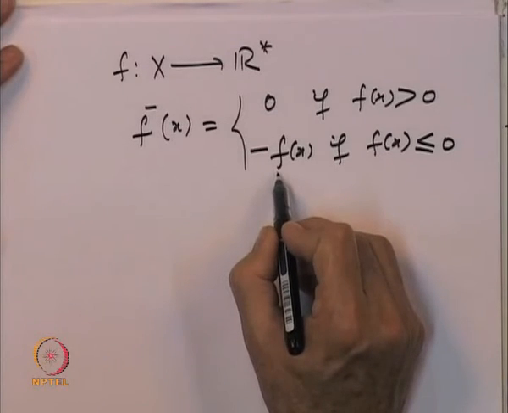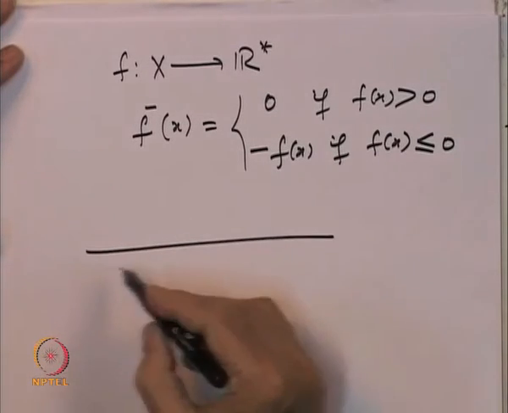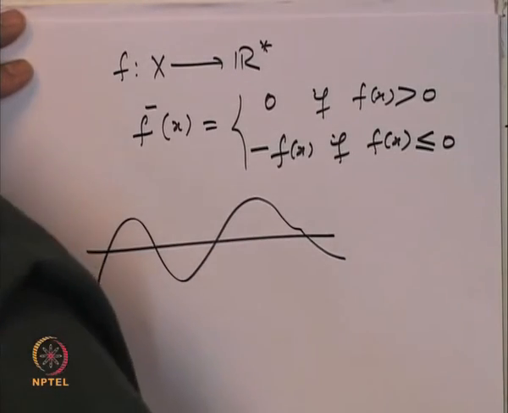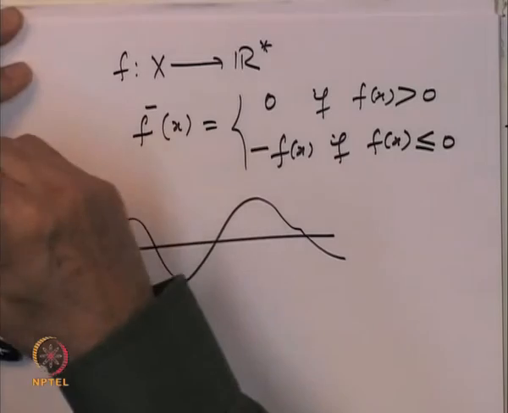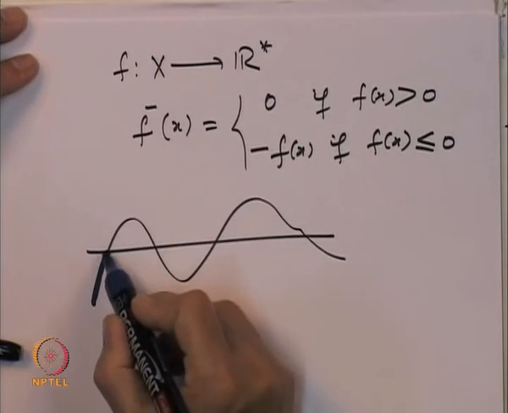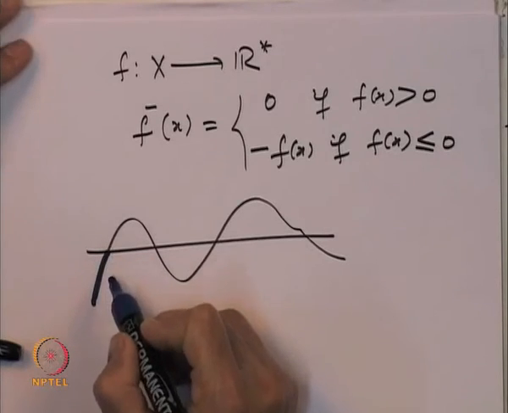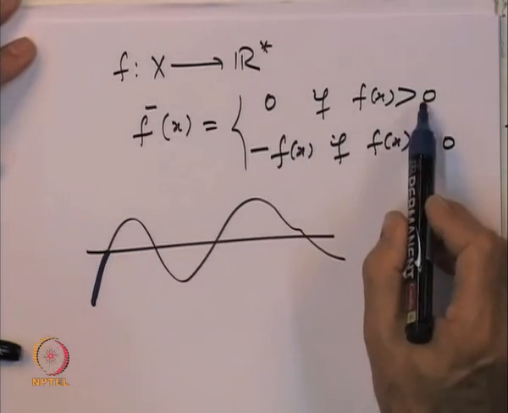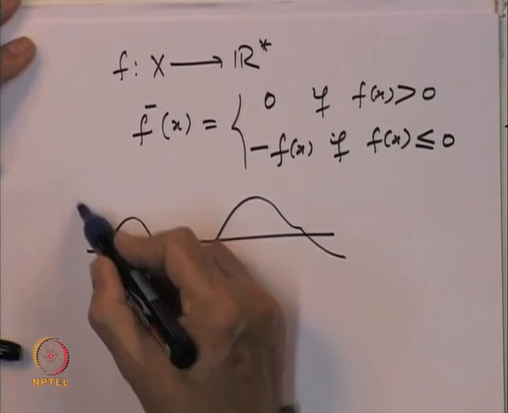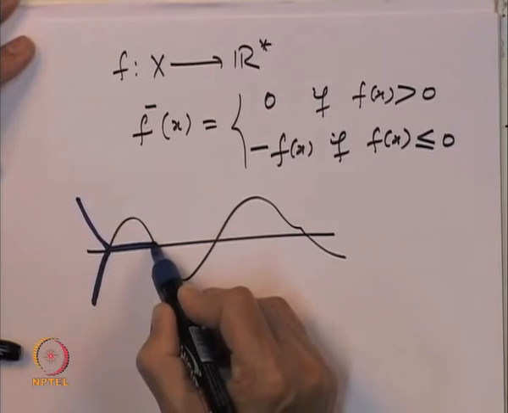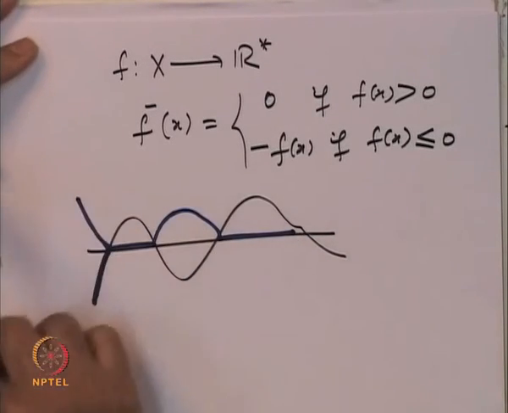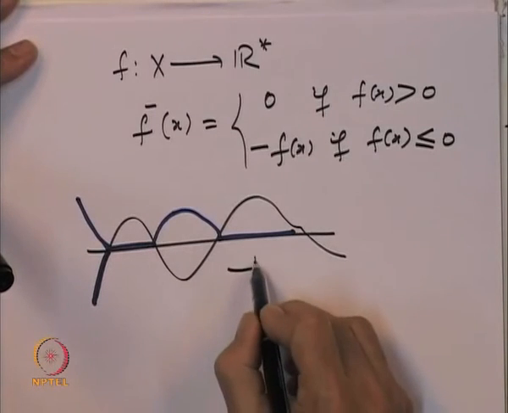So if this is the graph of the function, on the positive part we keep it at 0, and when it is below we reflect it up. So it is this, and this, and so on. This is called the negative part of f.